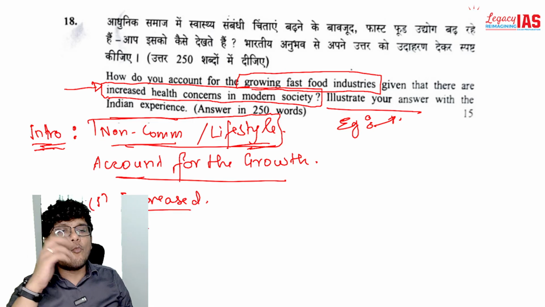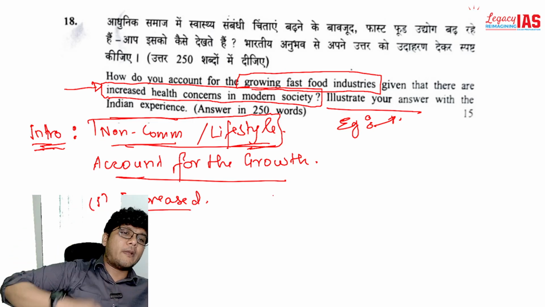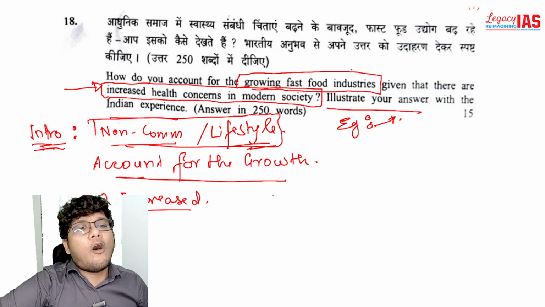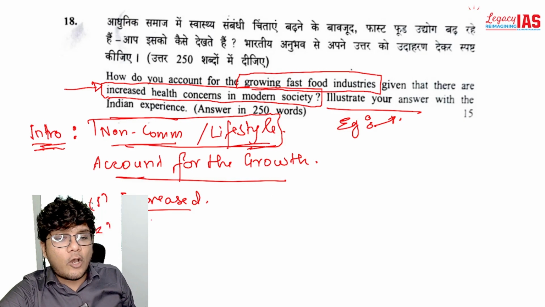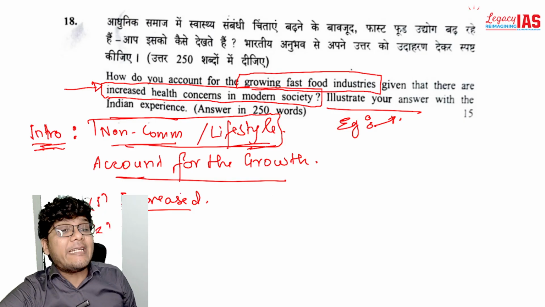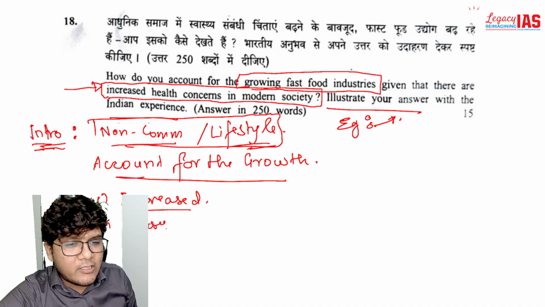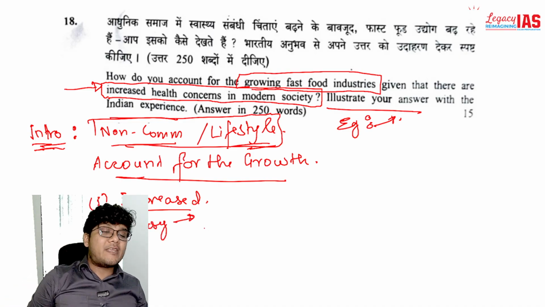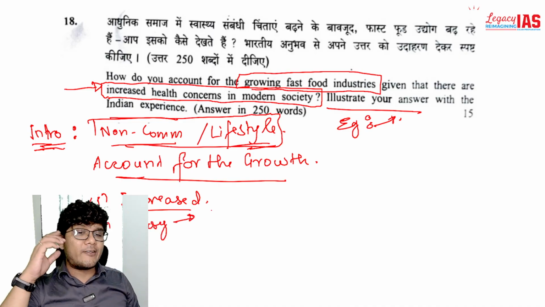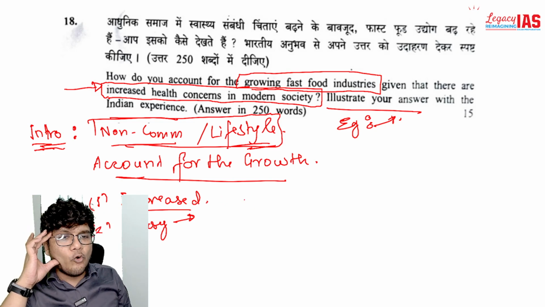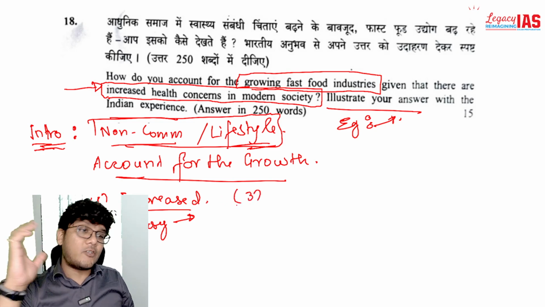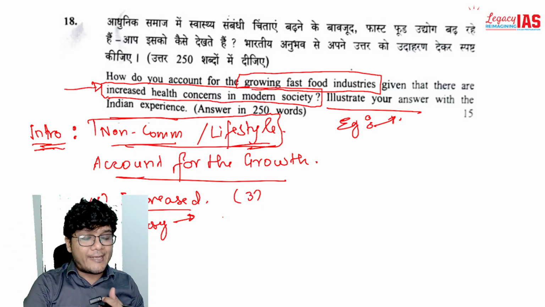Now people have more per capita income, more and more people are now habitual of eating fast food, junk food, they can afford it. Next, you can talk about the apps that make it easy for you, for example, you have the aggregator apps like Swiggy, Zomato, etc., which makes it easier for you to keep on having junk food. Now this is a society question, so let's bring in certain social aspects as well.